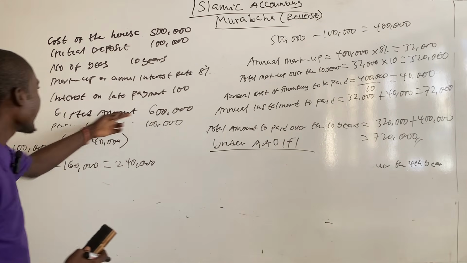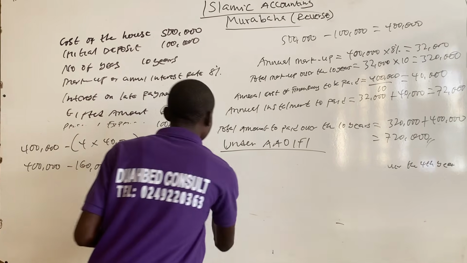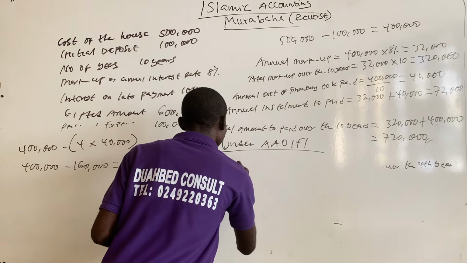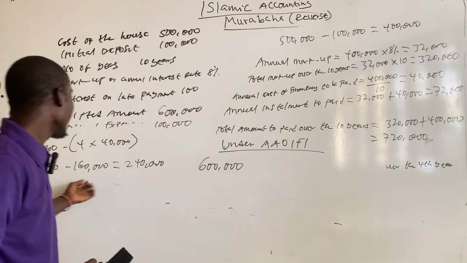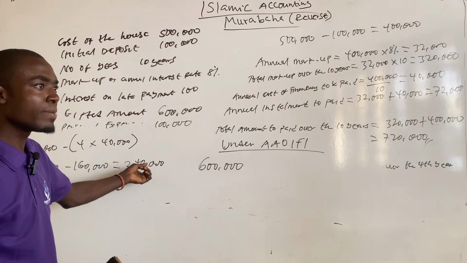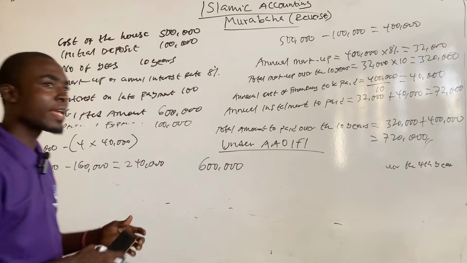The amount of gift that Imam Ghazali received was 600,000, and the amount that he is supposed to redeem or pay to the bank was 240,000.